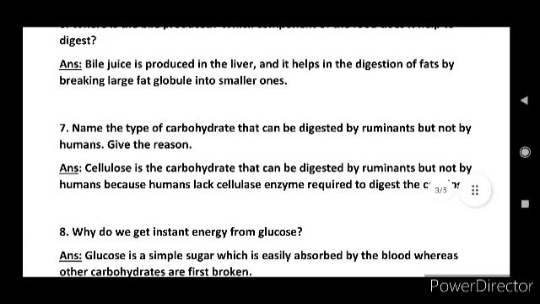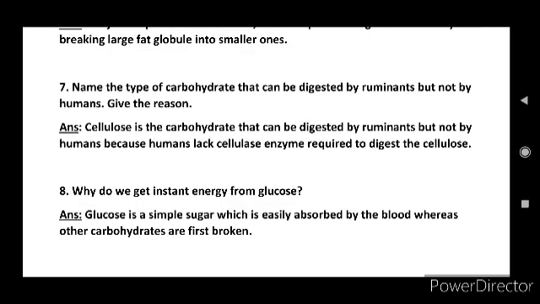Okay, and next, eighth question here, why do we get instant energy from glucose? Answer, glucose is a simple sugar which is easily absorbed by the blood, whereas other carbohydrates are first broken down. Okay, so because of that we get instant energy from glucose.